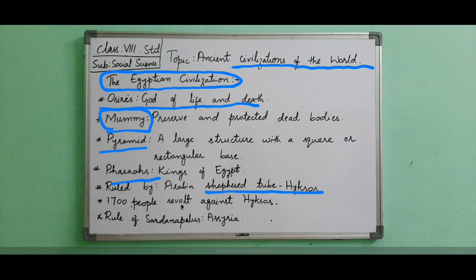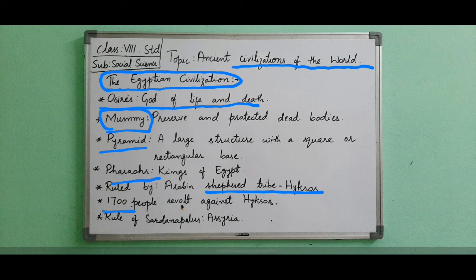In 1700 BCE, the people of Thebes rose in revolt against the foreigners. After prolonged conflict, they succeeded in driving them out of their country. Egypt became free once again.